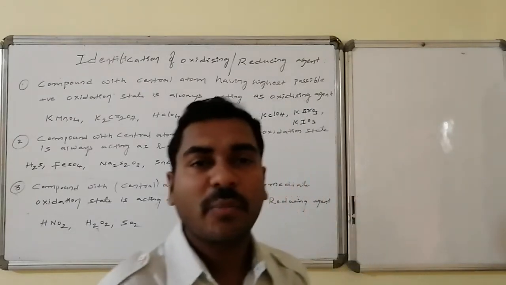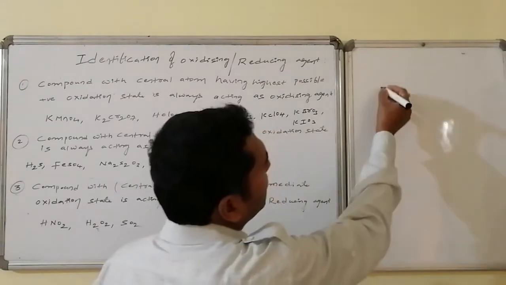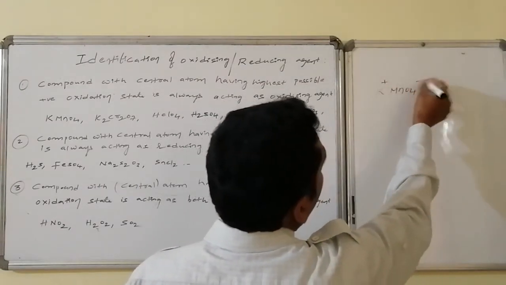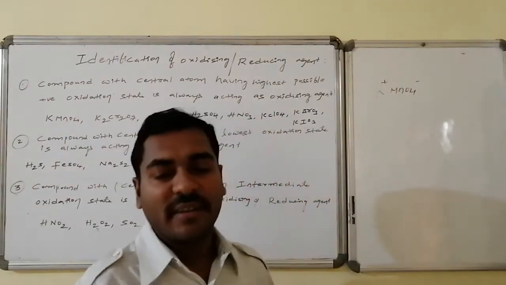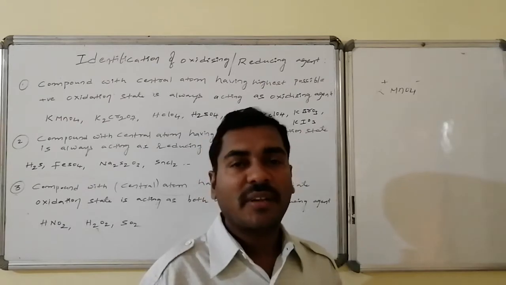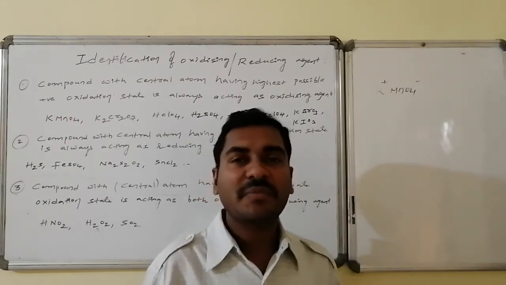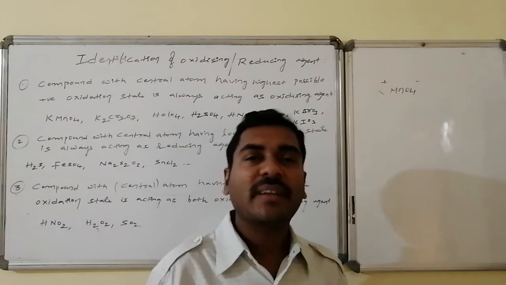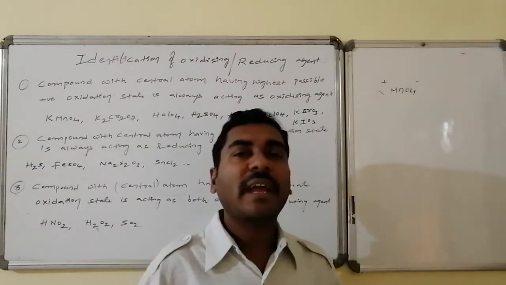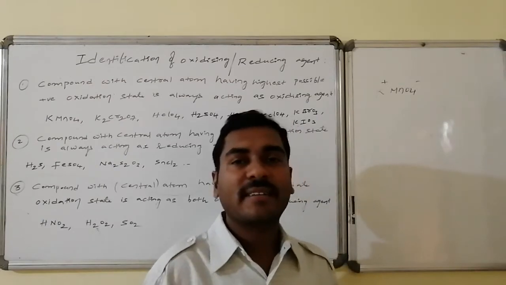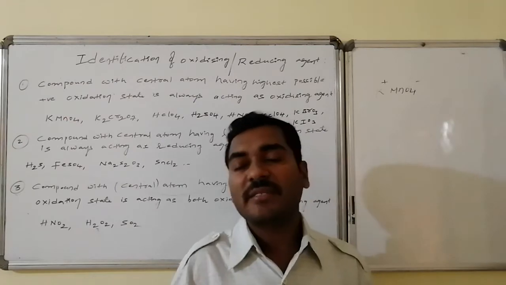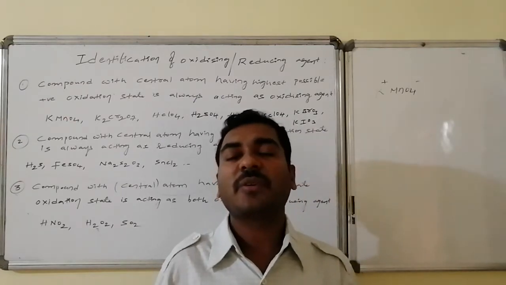Let us go for the potassium permanganate. Here, in potassium permanganate, there is an ionic bond between the potassium and the permanganate ion. Potassium is present in a positive oxidation state. As we know, first group A elements always maintain +1 as the oxidation state. So the remaining anionic portion, which is the covalent connectivity of manganese and the oxygens, maintains -1 as the oxidation state, that is MnO4 minus.